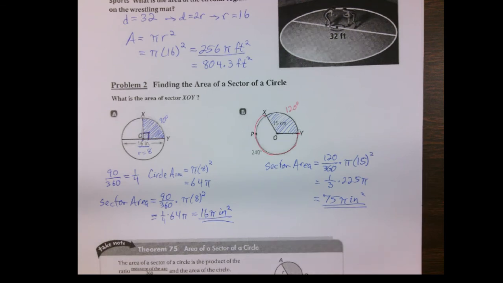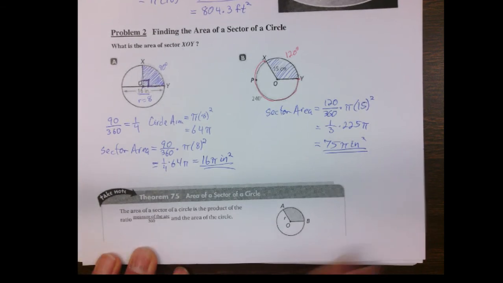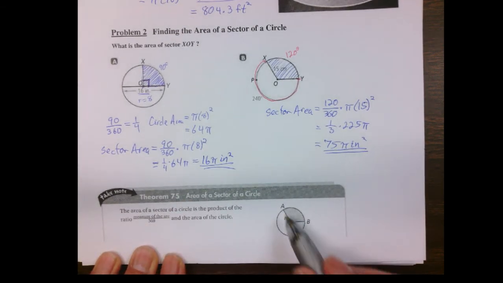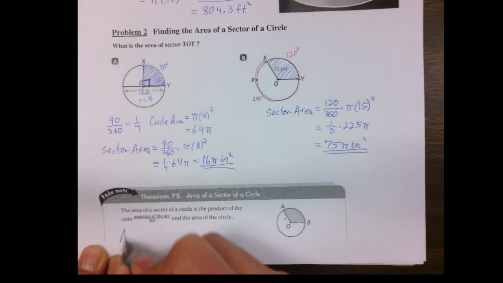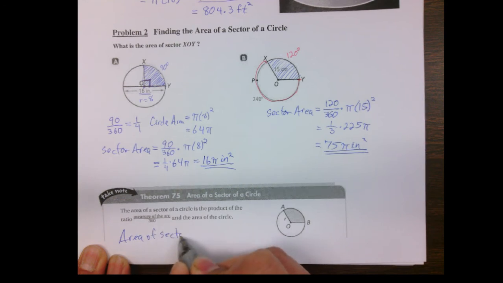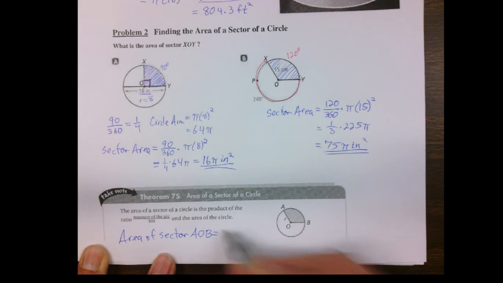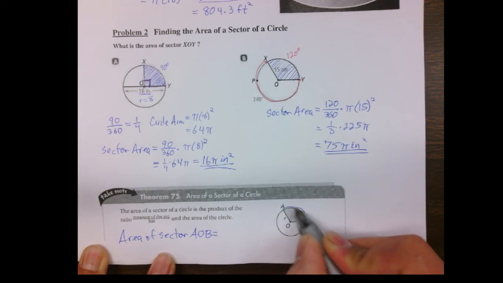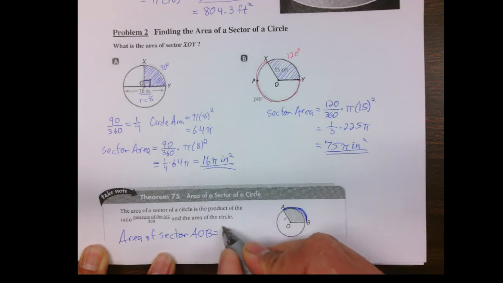And let's give a general formula down here for the area of a sector of a circle. If this is our sector, sector AOB, the area of sector AOB is going to be the degree measure of this arc out here, the measure of arc AB in this case, over 360.